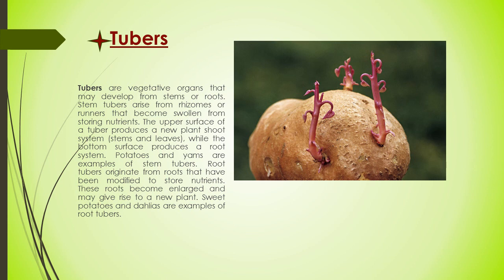Potatoes and yam are examples of stem tubers, while root tubers originate from roots that have been modified to store nutrients. These roots become enlarged and may give rise to a new plant. Sweet potato and dahlias are examples of root tubers. So there are two types of tubers: root tubers and stem tubers.